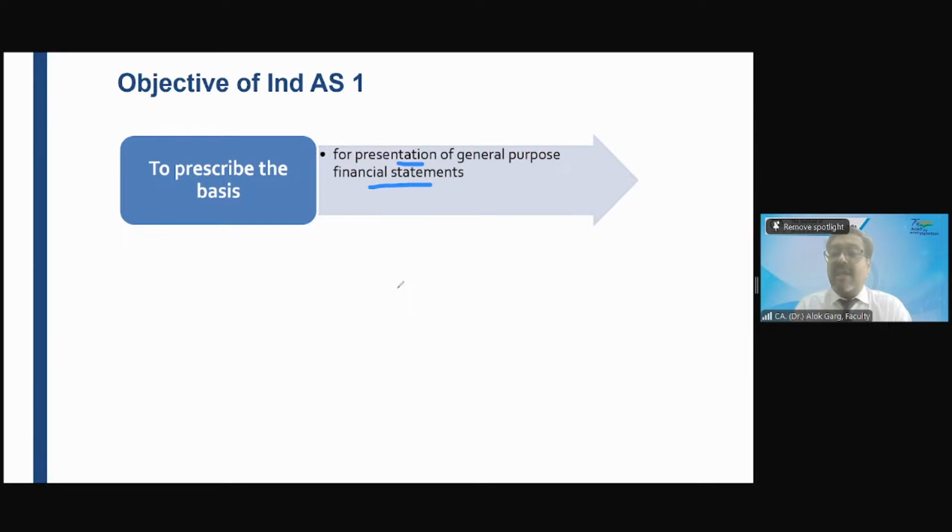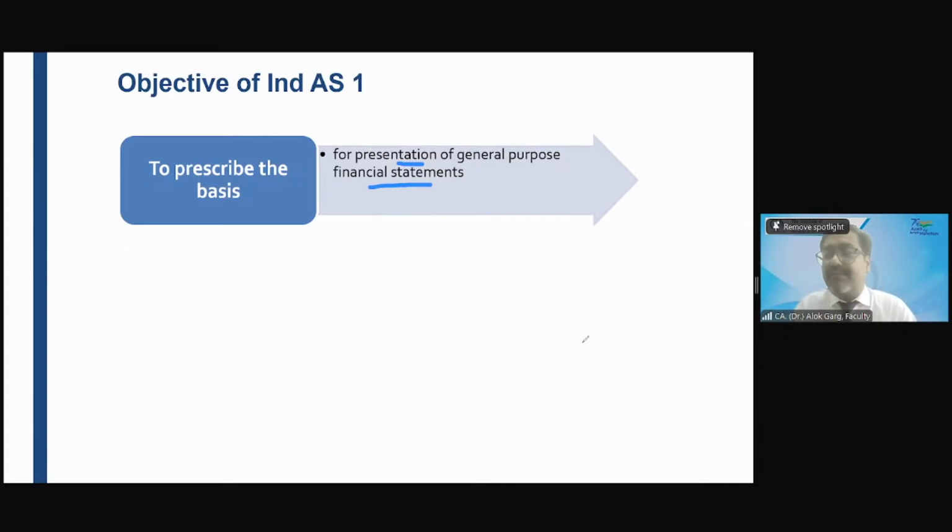Which is available for the general public, for general purposes, in accordance with Ind AS 1 and Schedule 3, which is in accordance with the country's law, right? So friends, this is known as a general purpose financial statement, which is available to all of us.